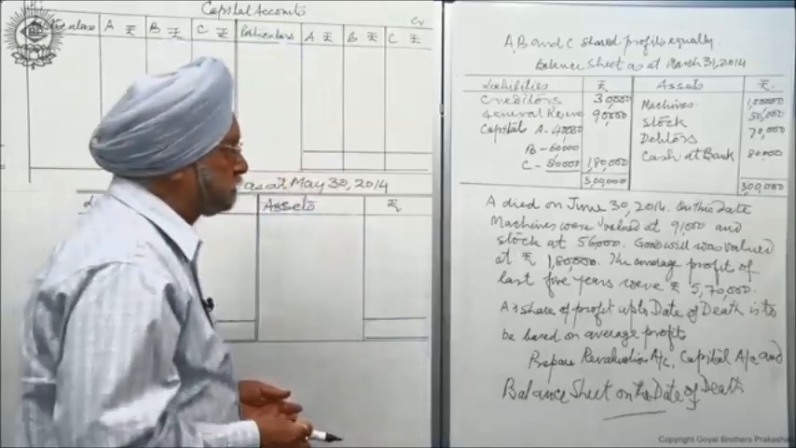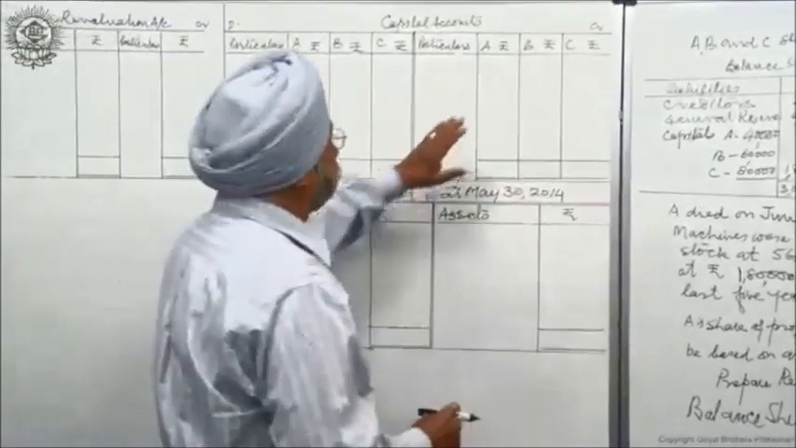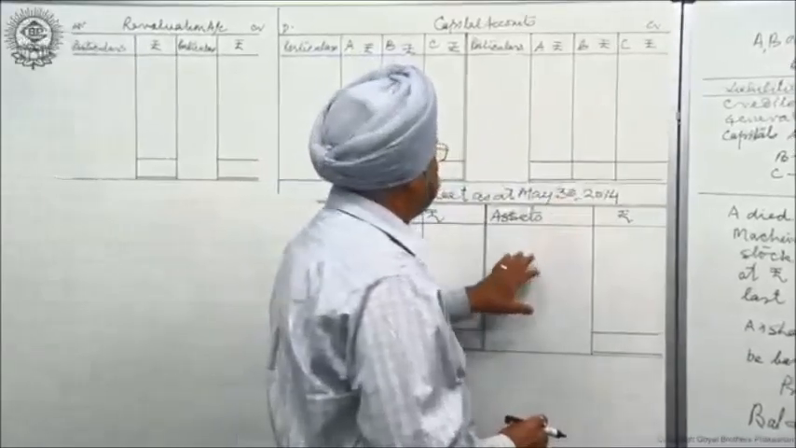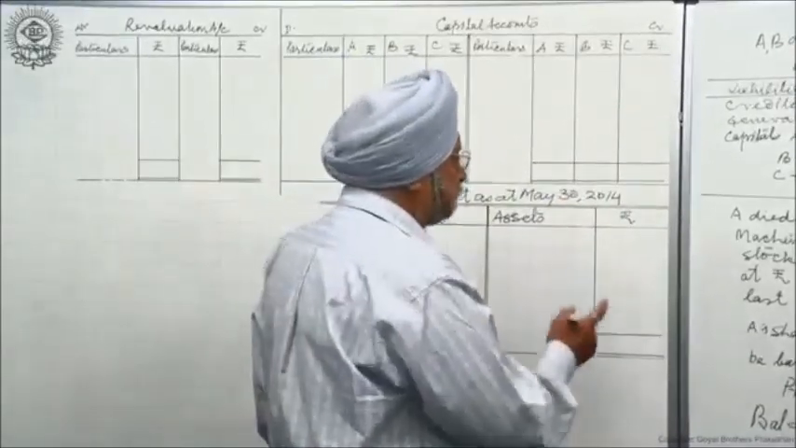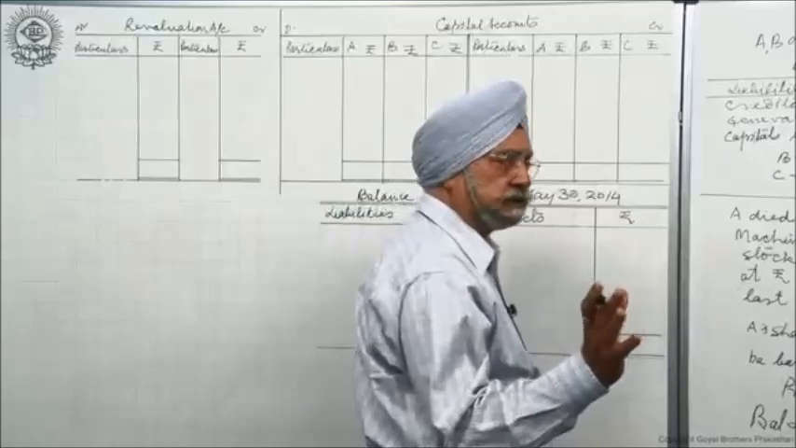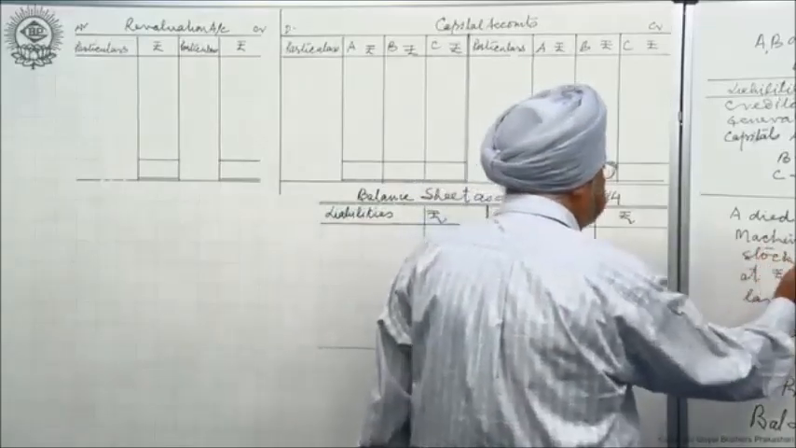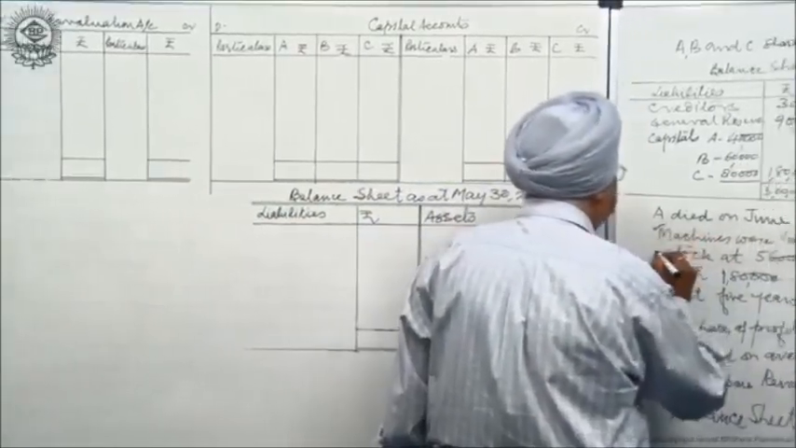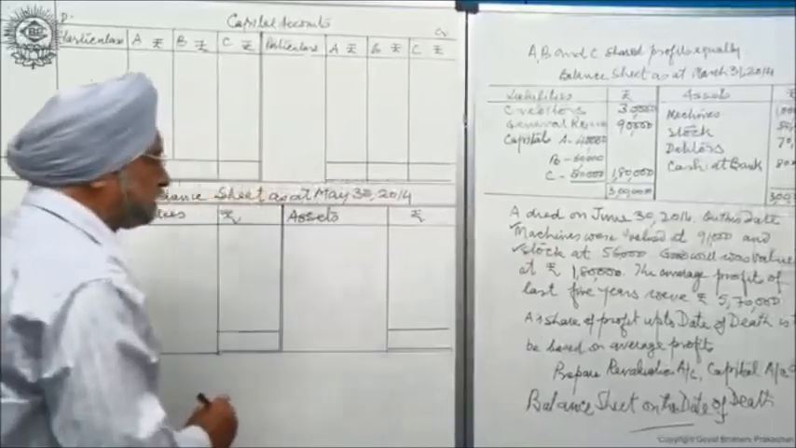So I am going to do it before you. Here is the revaluation account. I prepare it first. Here are the capital accounts and the balance sheet. I start with revaluation this time. I have 2 revaluations. One is machine, the other is stock. Machine has reduced by 9,000, so it is a loss.